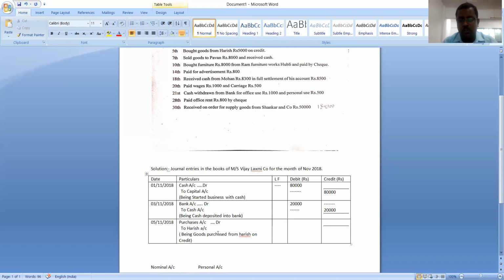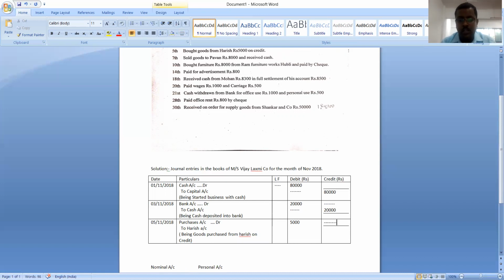And here the ledger folio column is nil. Okay, fine. In the debit column, we should write the amount of the transaction. How much is the amount? It is 5,000 rupees, right? Credit column is actually nil.